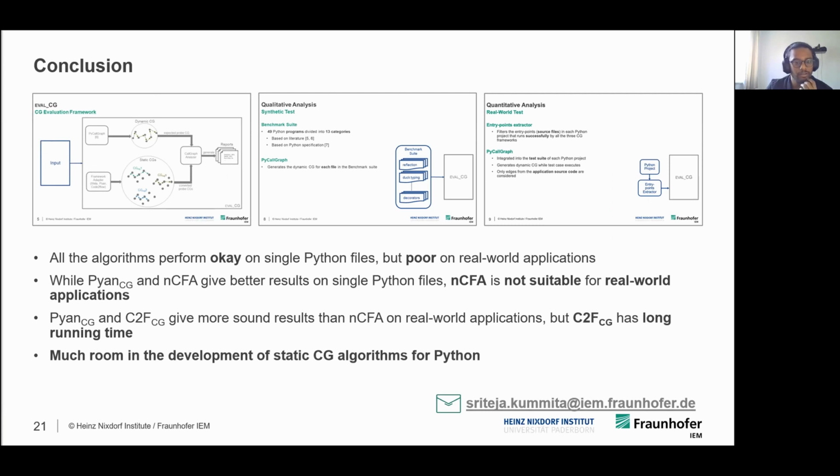Thank you for the presentation. That was interesting, actually. But let me catch you with this last point. You said there is much room in the development of static algorithms for Python. And what do you think would be the next step or the first step in this room for development? What can be changed or improved in these tools?